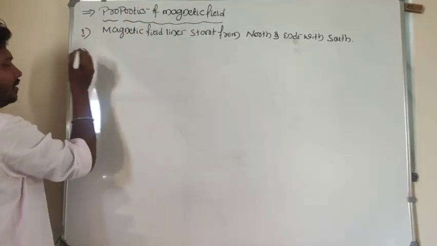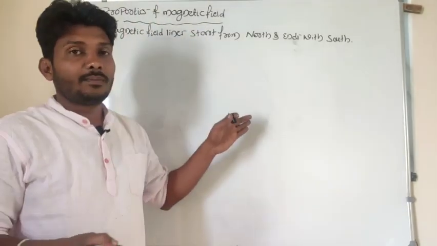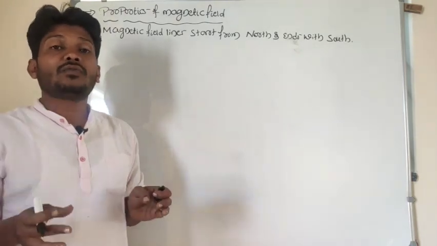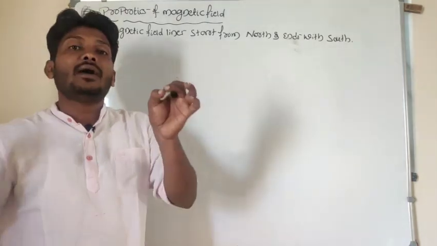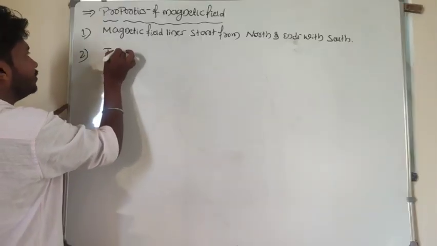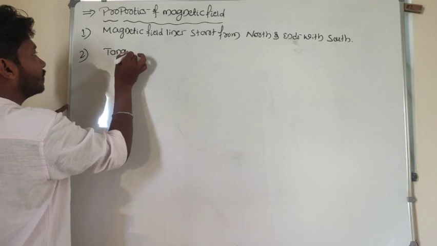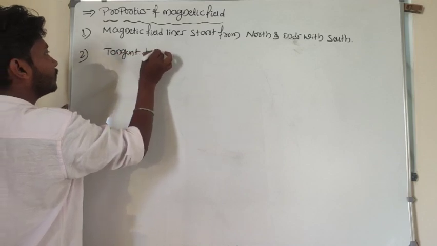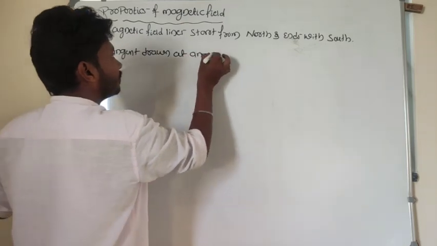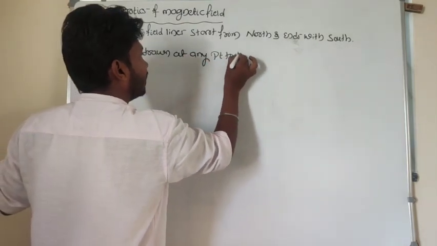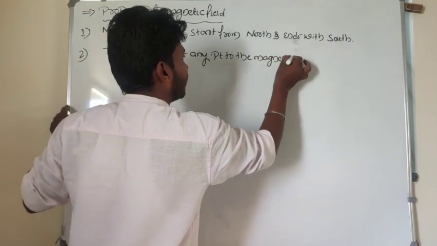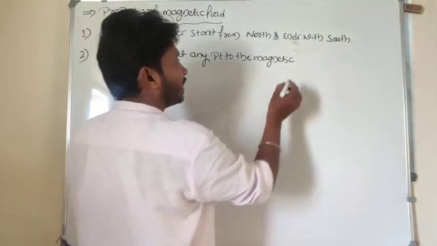And the second point, before going to discuss that: I want to find the direction of the magnetic field lines. How to find the direction of magnetic field lines? I have to draw a tangent line. Look at here: a tangent drawn at any point to the magnetic field line